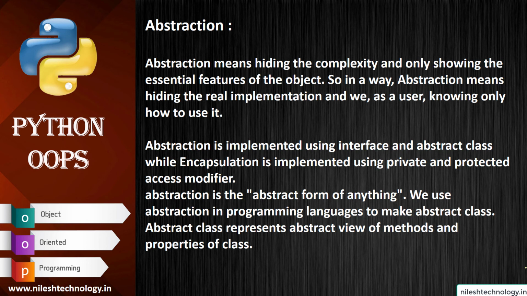Abstraction is implemented using interfaces and abstract classes, while encapsulation is implemented using private and protected access modifiers. We use abstraction in a programming language to make the abstract class. The abstract class is the last topic in this OOPS video. Okay. So first we see encapsulation, then inheritance, then polymorphism, and the last topic is abstraction.